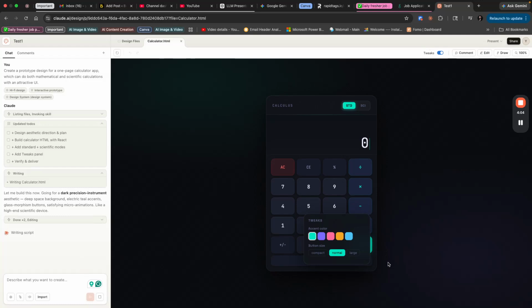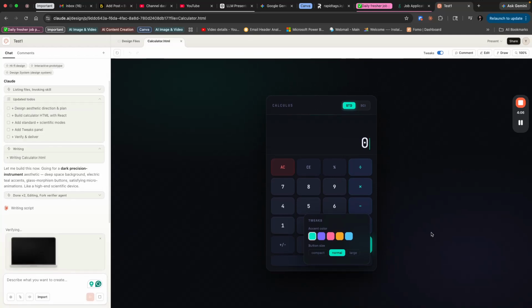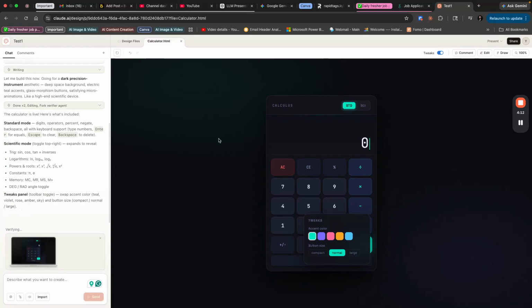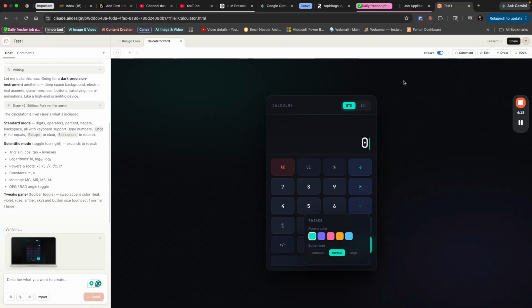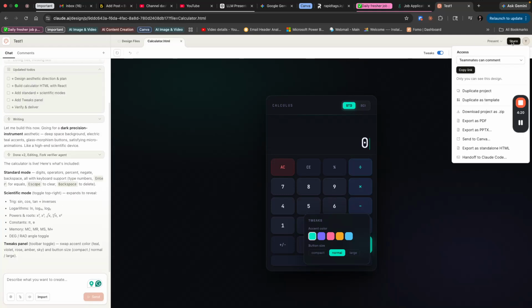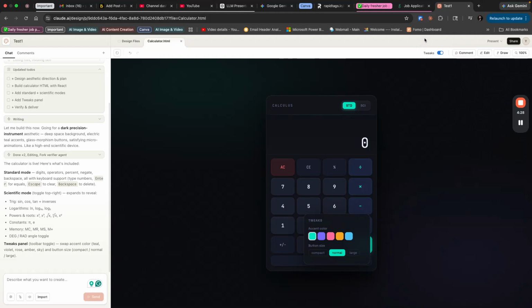Done. We have the UI prototype ready. It's as simple as that. So we have the prototype for the calculator app that we described. Very simple, right? It's a ready to use UI. You can share it, download it as a zip, or send it to Canva or Figma. It's so cool, right?